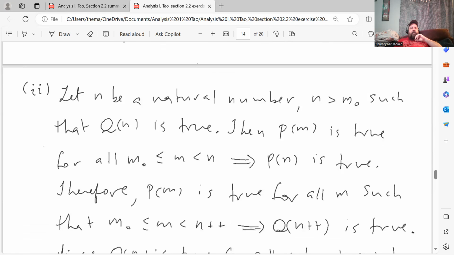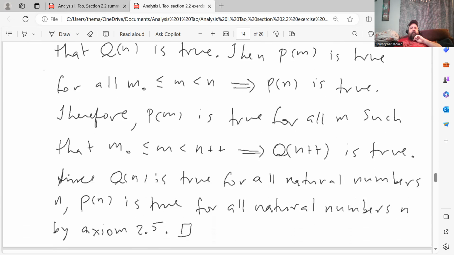Step two, the inductive step. So we start with the inductive hypothesis. Let n be a natural number, n greater than m naught, such that Q of n is true. Then P of m is true for all m naught less than or equal to m less than n, which implies P of n is true. Therefore, P of m is true for all m such that m naught less than or equal to m less than the successor of n, which implies that Q of the successor of n is also true. Therefore, the inductive step is satisfied.